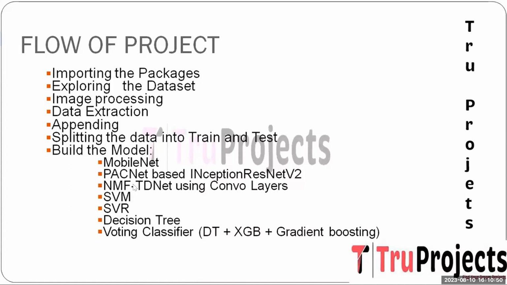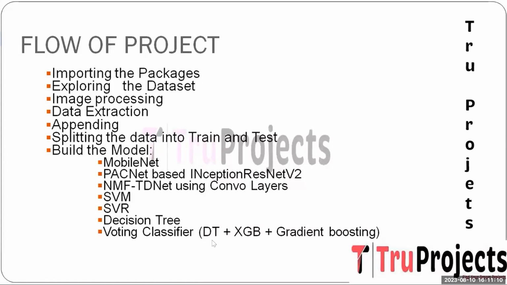And the next one is decision tree. It is a machine learning algorithm that partitions the data based on the feature condition and predicts the outcome based on the majority class in each internal node. And it is used to classify the Alzheimer's disease based on the extracted features, providing the simple yet interpretable result.